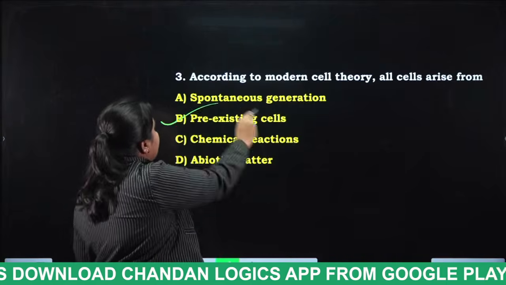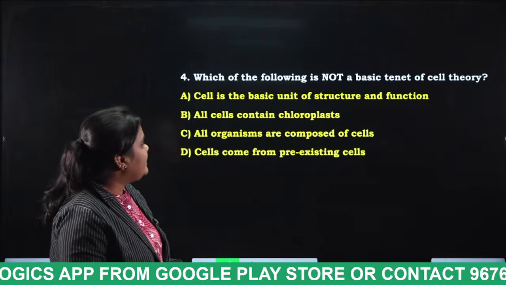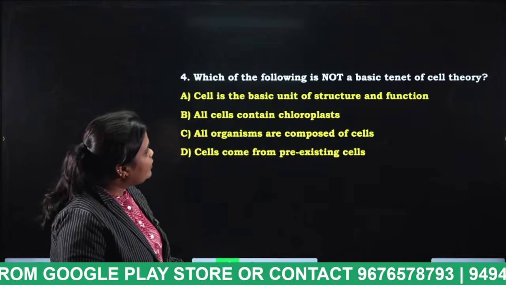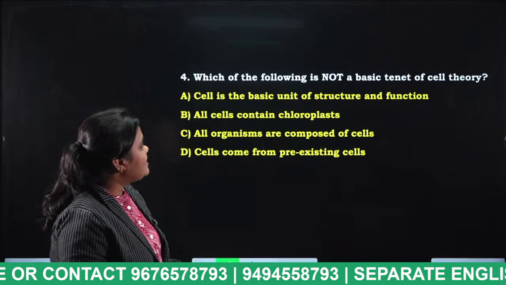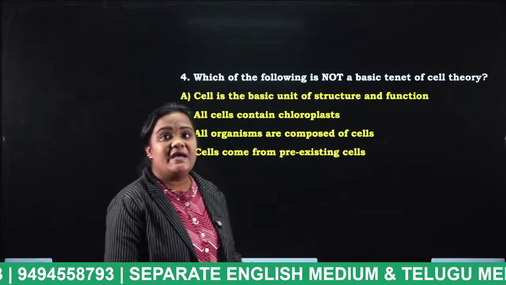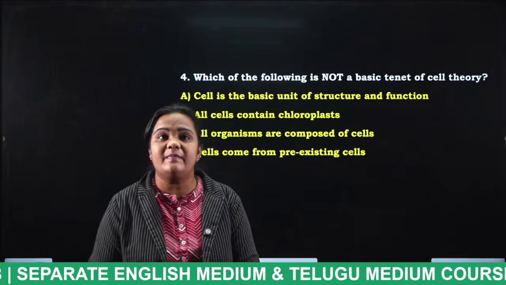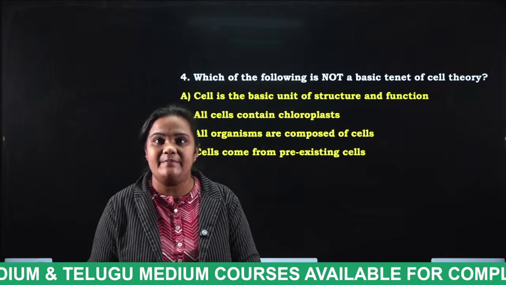Which of the following is not a basic tenet of cell theory? Cell is the basic unit of structure and function. All cells contain chloroplast. All organisms are composed of cells. Cells come from pre-existing cells. In the given four statements, one statement is wrong, students. Identify that statement.